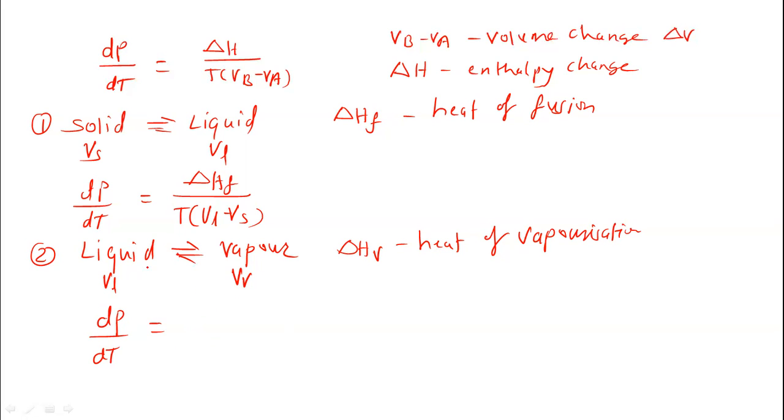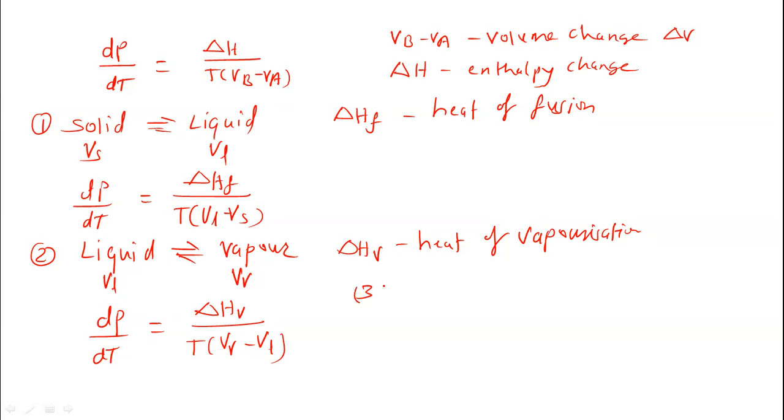So for this equilibrium system, liquid to vapor, it is delta HV upon T into VV, the greater volume, minus the lesser volume, VL. This is the Clapeyron equation for this system.